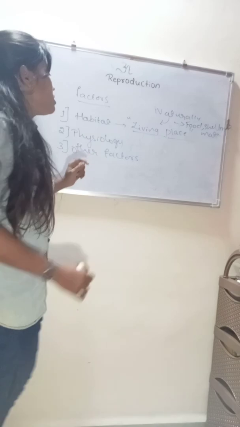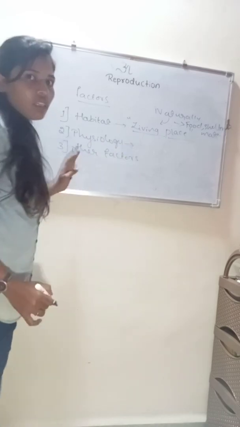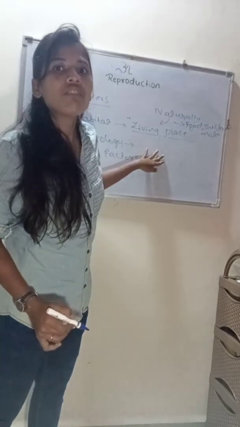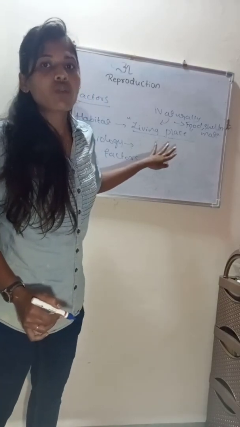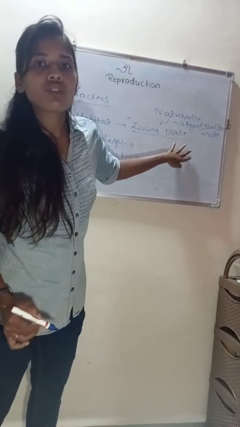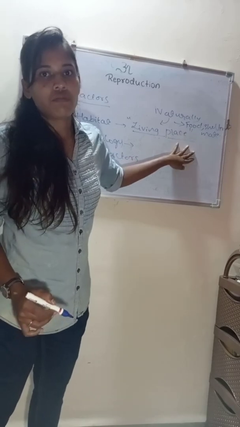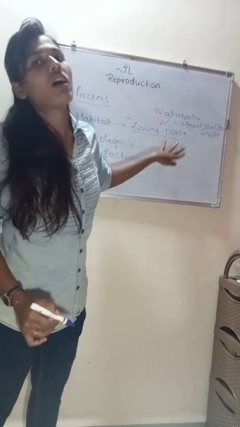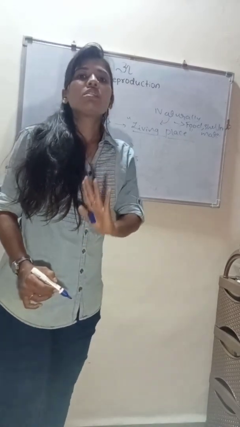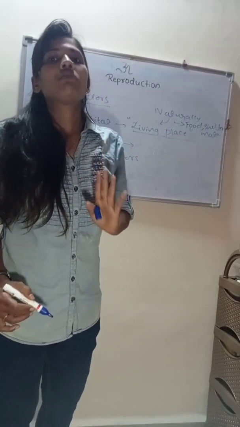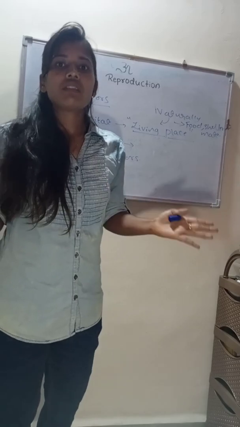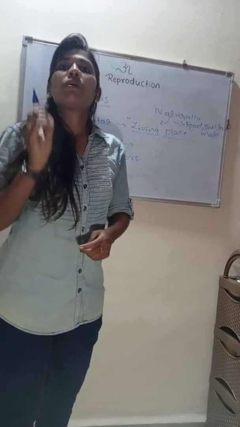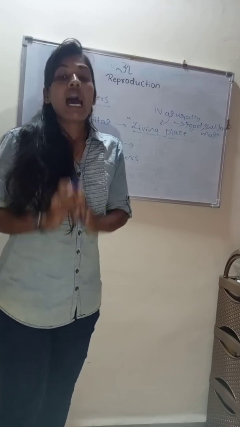Physiology is nothing but the internal structures along with their functions. There are reproductive structures in an organism, and there are different reproductive structures in different groups of organisms. We know there is a large biodiversity. Biodiversity means the types of living organisms present in this world.